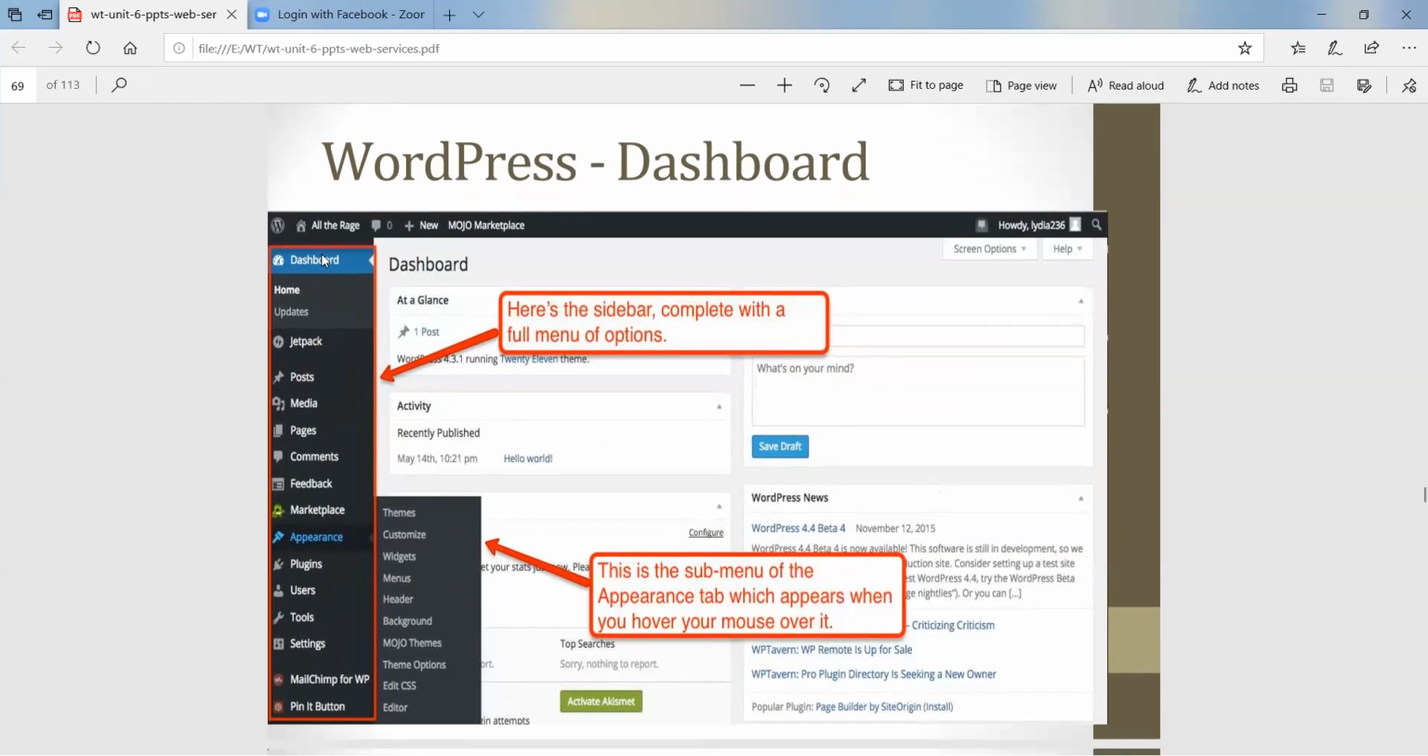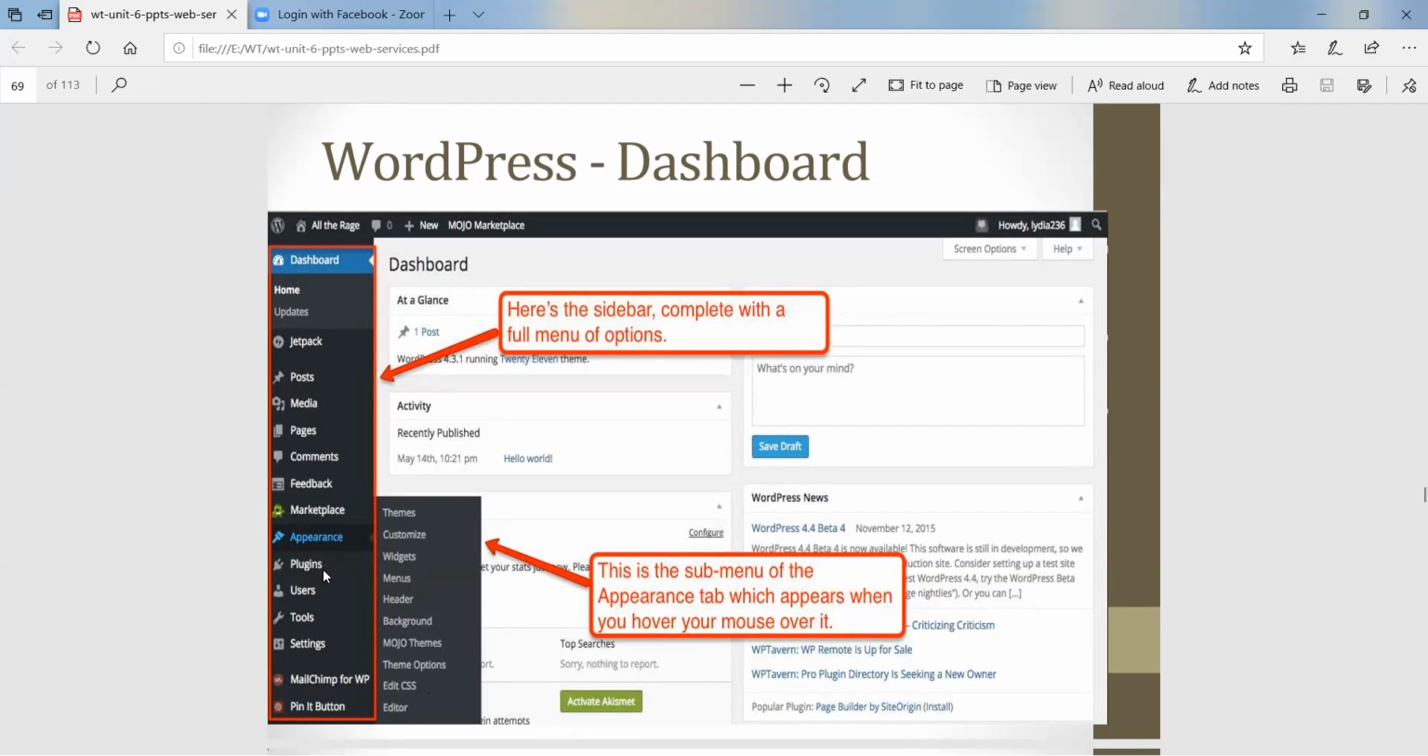See here, the dashboard: home, updates, Jetpack, post, media, these are all on your dashboard. Suppose here is post, and here is the sidebar, complete with a full menu of options. Then suppose appearance: click on appearance. This has theme, customize, widget, menu, header, background. Depending on your choice, you can select the option. This is the submenu of the appearance tab, which appears when you hover your mouse over it. Here you click activate or save draft. So this is the basic home screen.